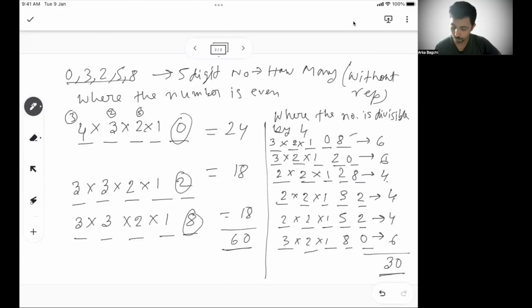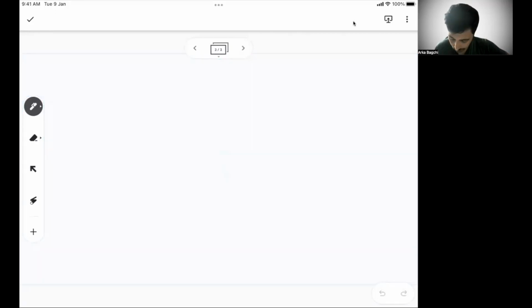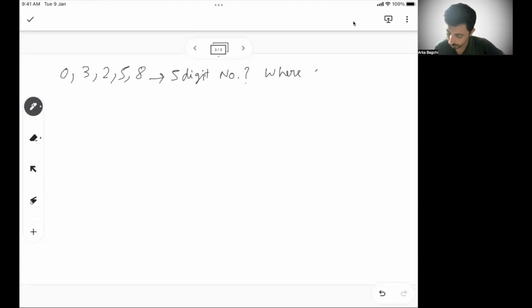Okay. Now let's do a different type of problem. Let's say 0, 3, 2, 5, 8. Again, the same 5 digits. You have to find out the number of 5 digit numbers, again without repetition, obviously. And where 2 and 8 come together. So what they are saying, you have to put 2 and 8 together.